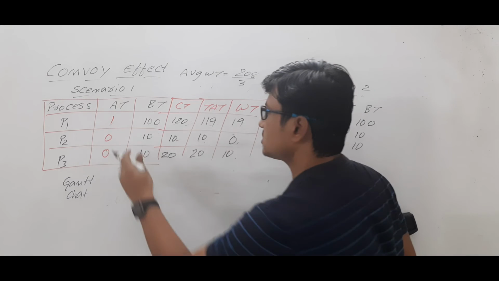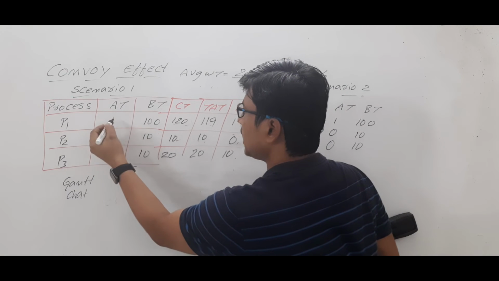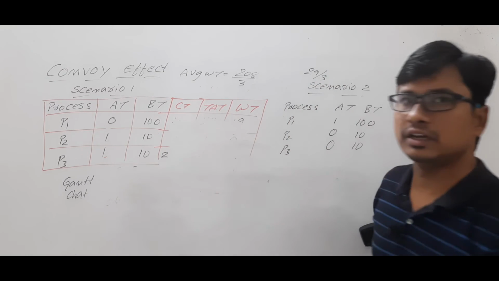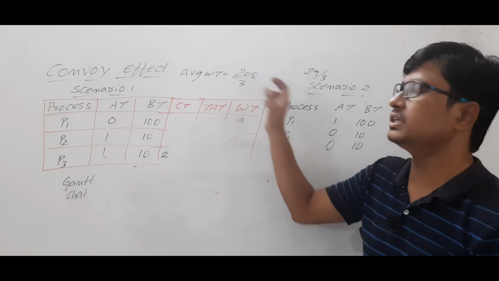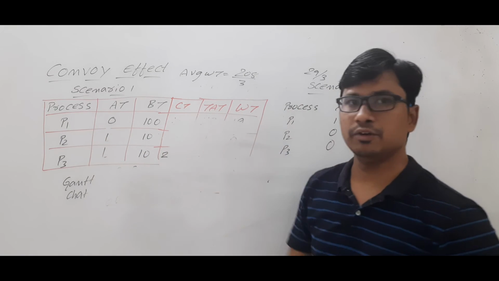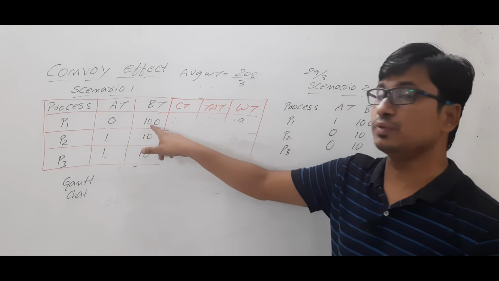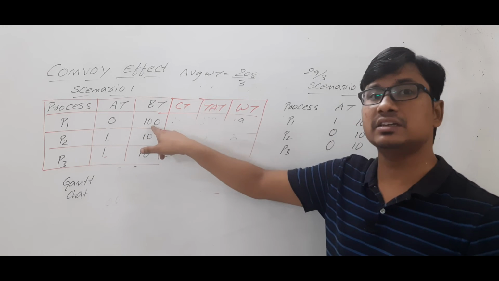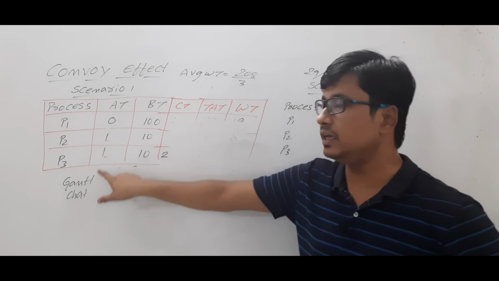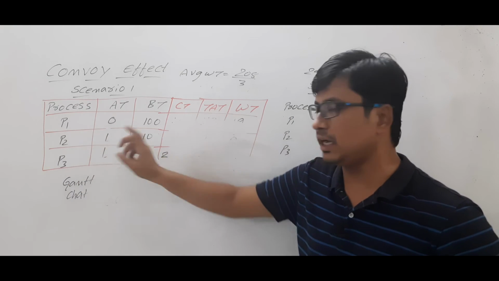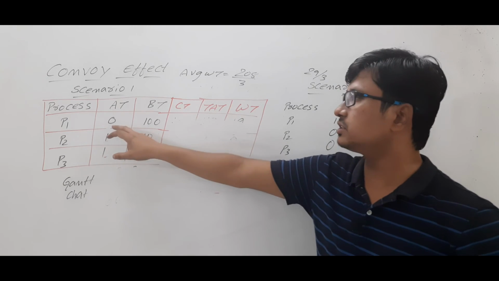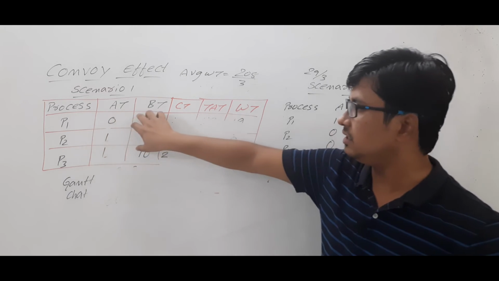So now let me take scenario 1. Then you will understand the issue with scenario 1. What is the issue with scenario 1? Look at it. Why is its average waiting time very high? If you look at process P1, it has arrived first, but its burst time is very high, so it will complete its task at 100 units of time. However, processes P2 and P3 came at 1 unit of time and 1 unit of time, but they need to wait till 100 units of time because P1 has arrived first.